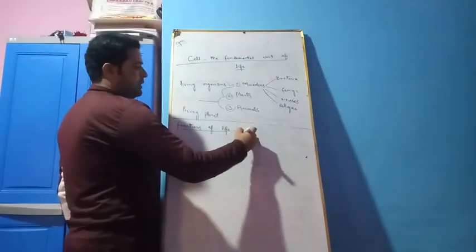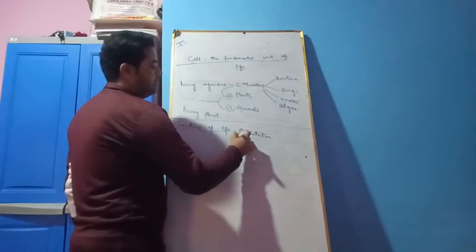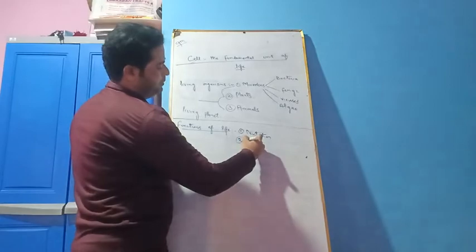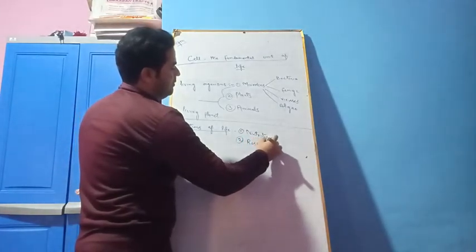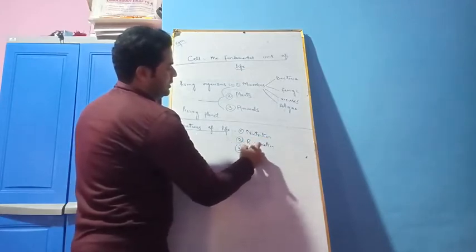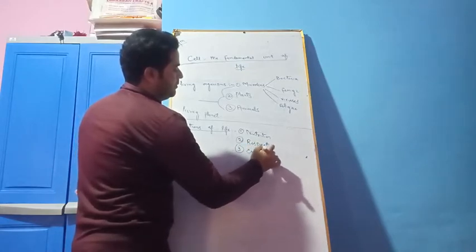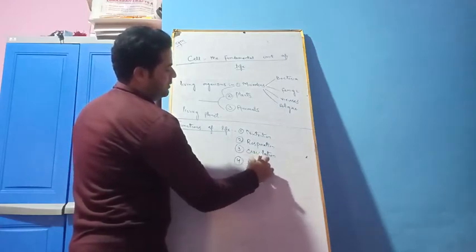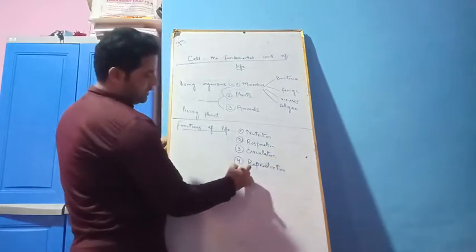Number first is they perform nutrition. Number second is they perform respiration. Number third, they perform circulation. Fourth one, reproduction.